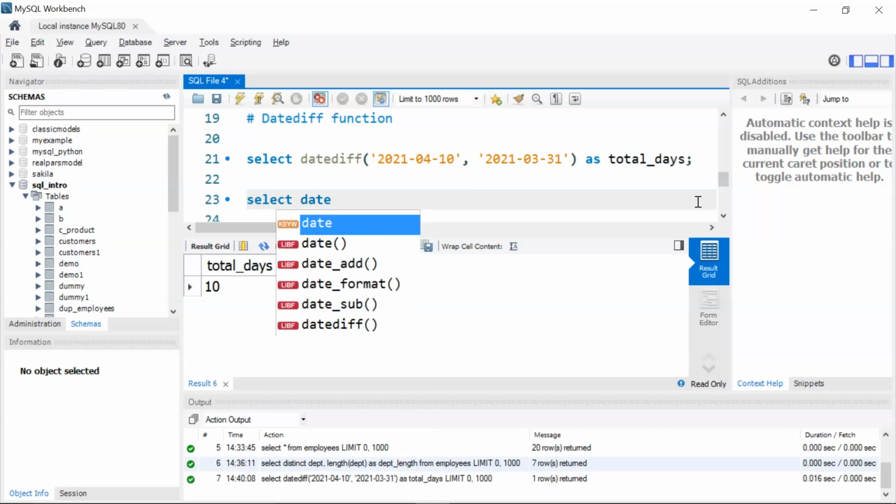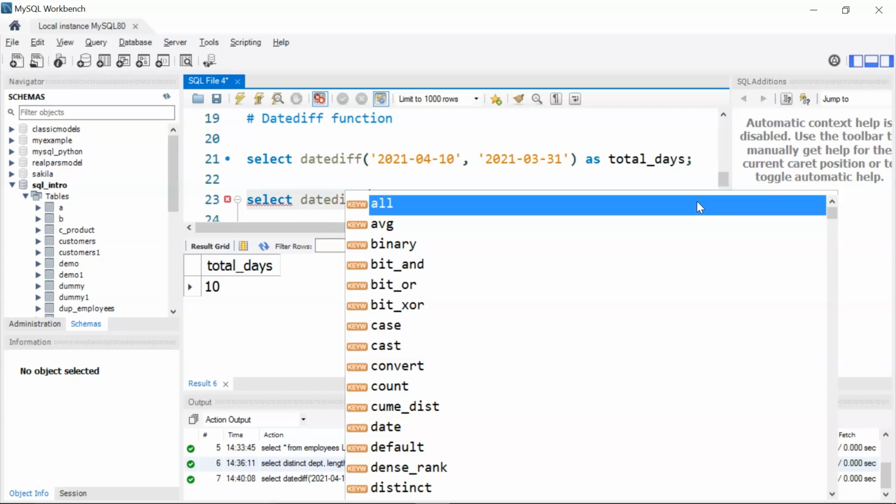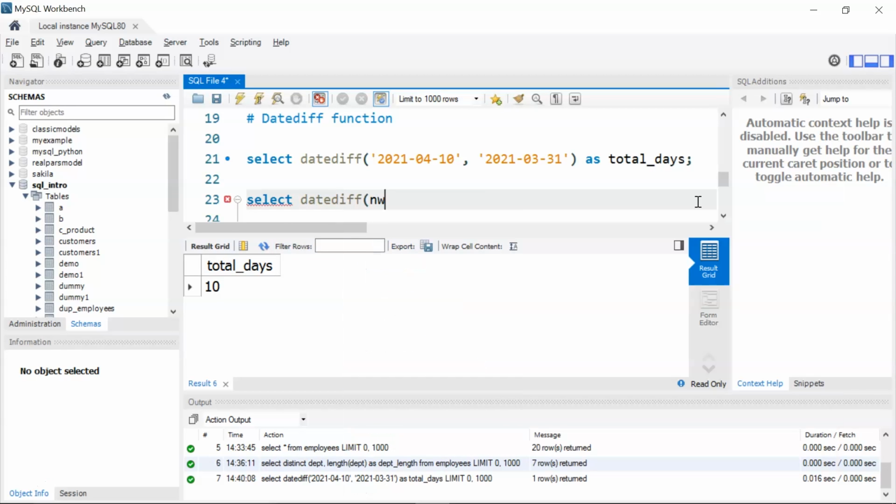I'll write select dateDiff and we'll pass in my now function. So the now function returns the current date, that is today's date, and I'll give another date value, let's say 2021 April 20th. Now we'll see the results.